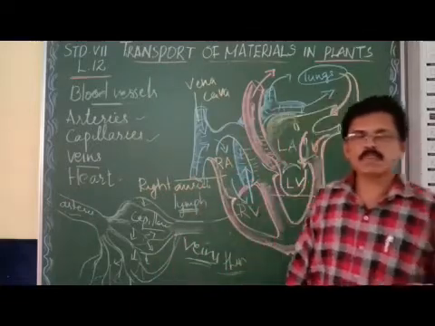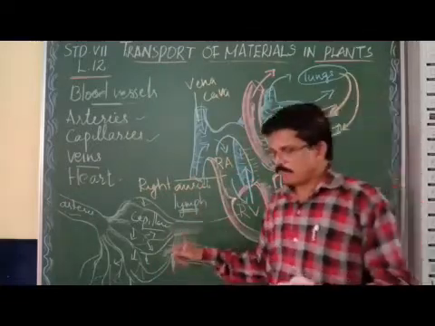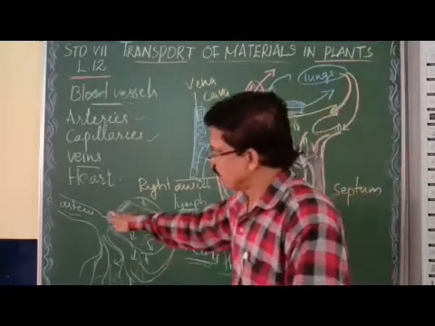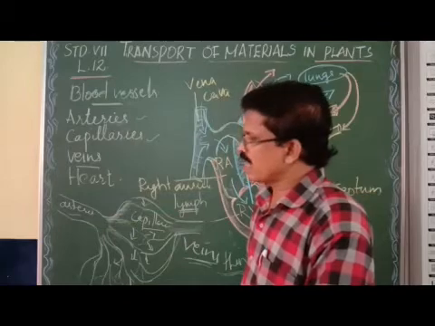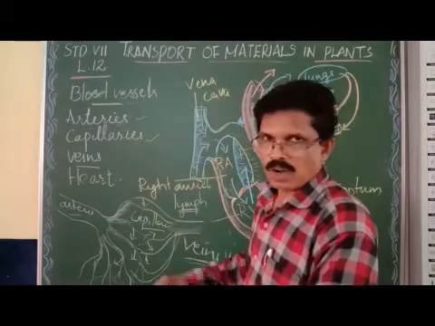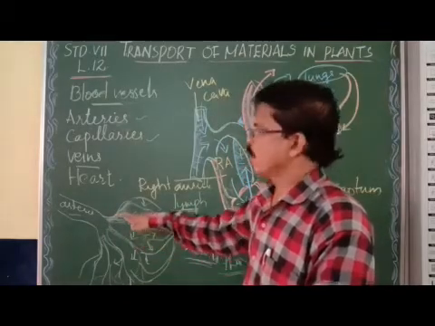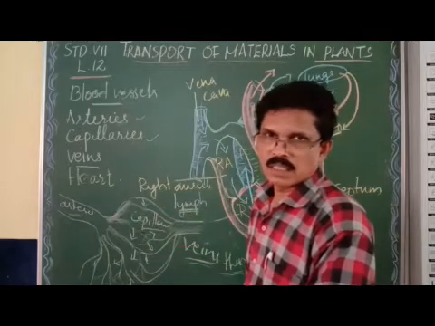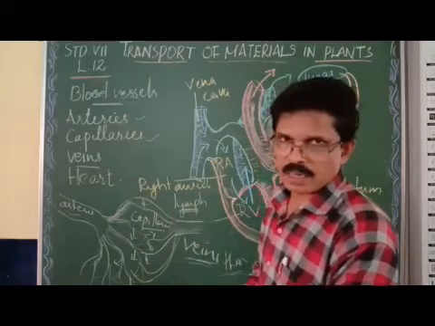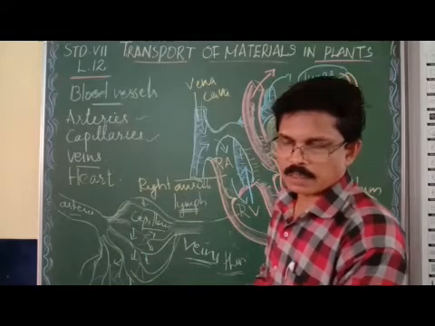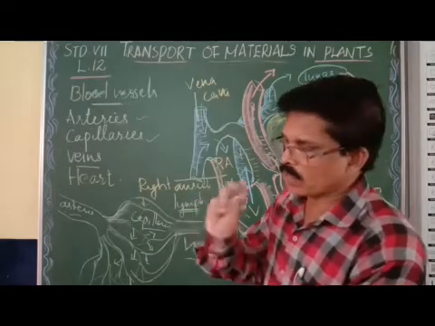So what is pulse? When you keep your two fingers here, you feel the contraction and relaxation of the walls of the arteries as a throbbing sound.